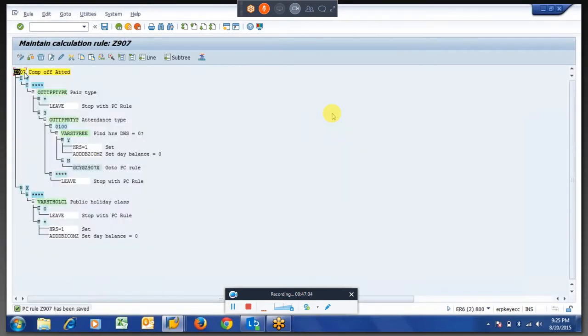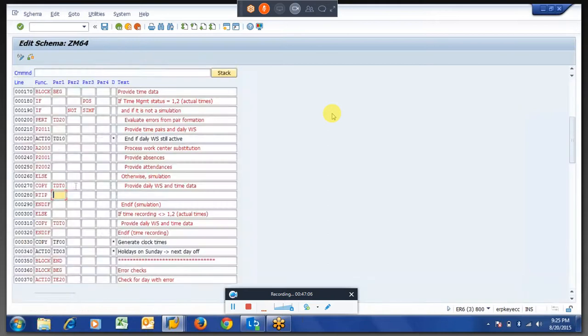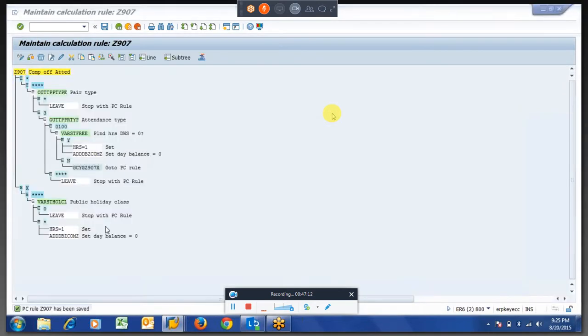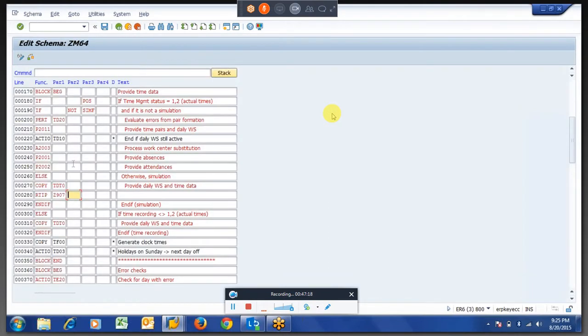So this is the PCR I have given. Whenever you are calling such time pairs, you have to provide Zen or here.